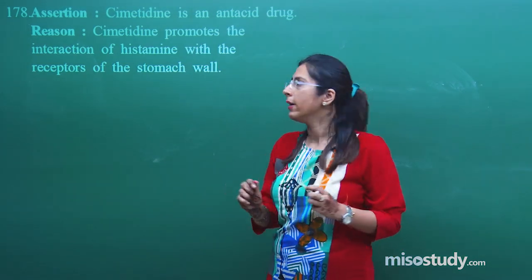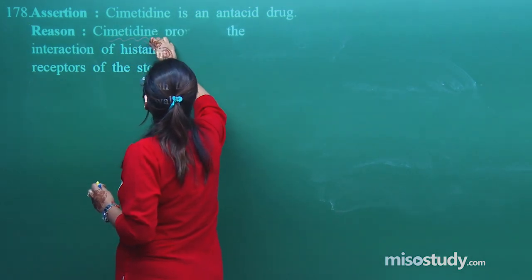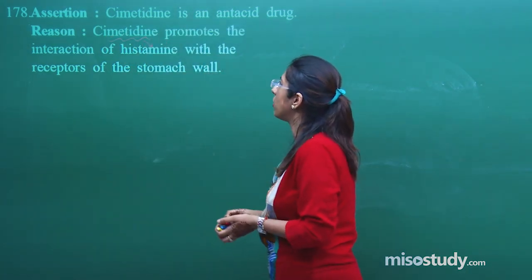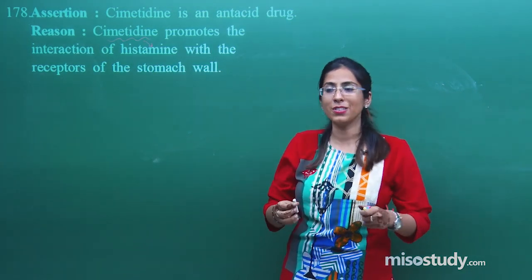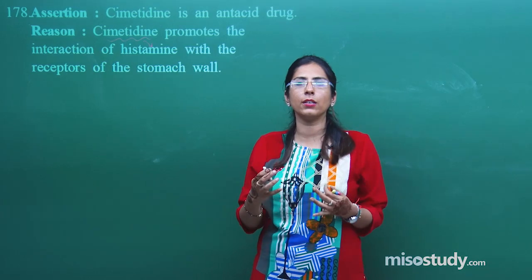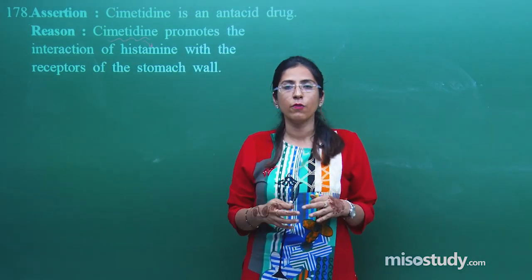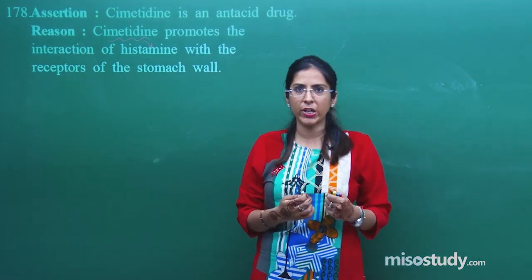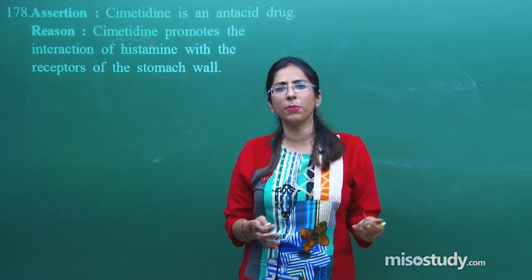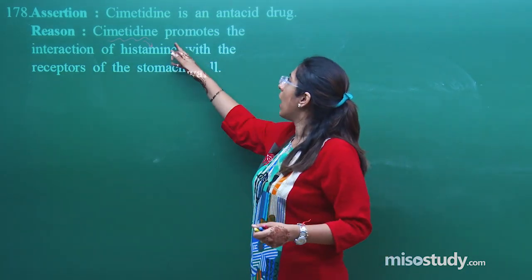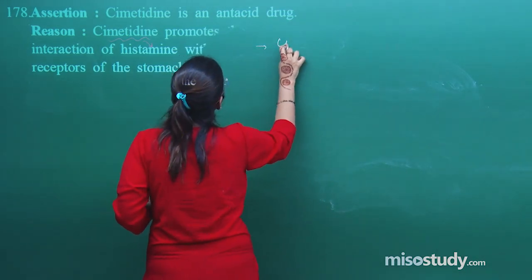Imagine a situation when cimetidine stimulates the interaction of histamine with the receptor of stomach wall. It is quite obvious that there will be more production of acid, which will cause discomfort. There will be so many problems, a very common problem we all are acquainted with. So actually it doesn't promote it, rather it inhibits.